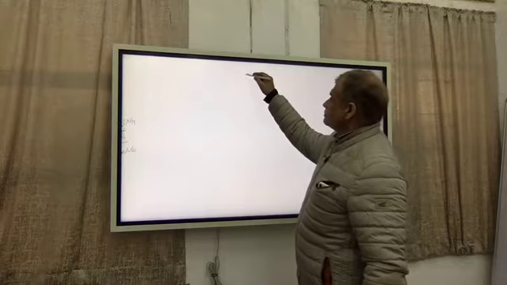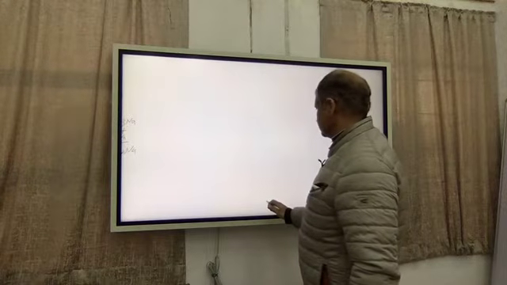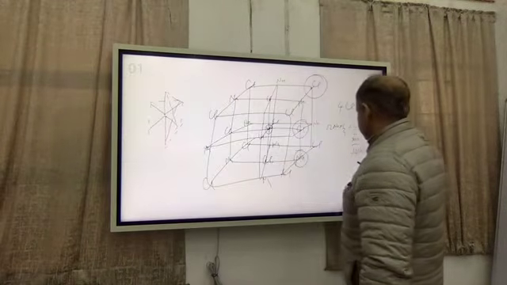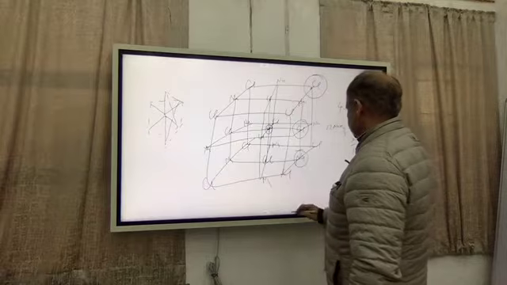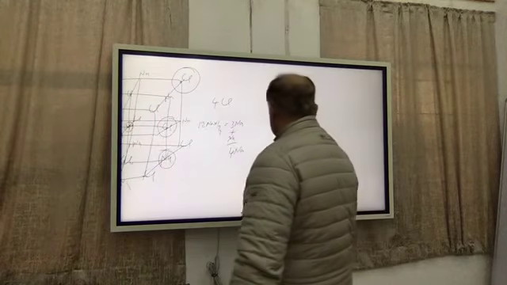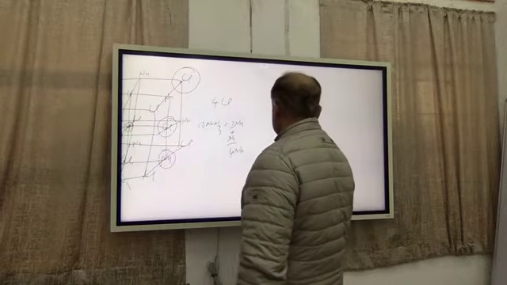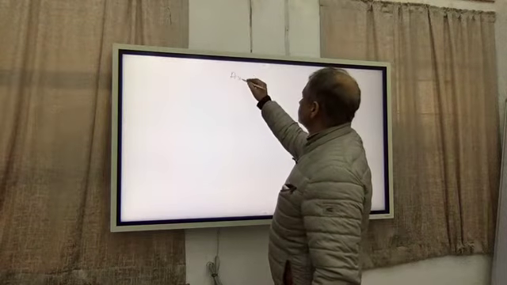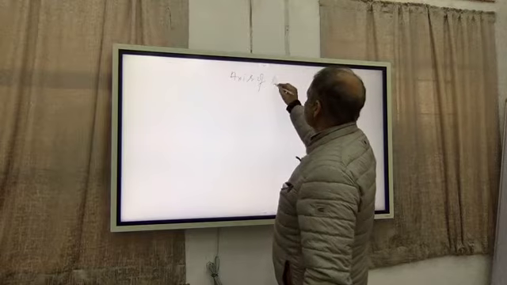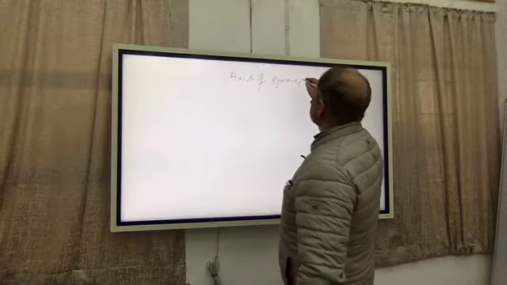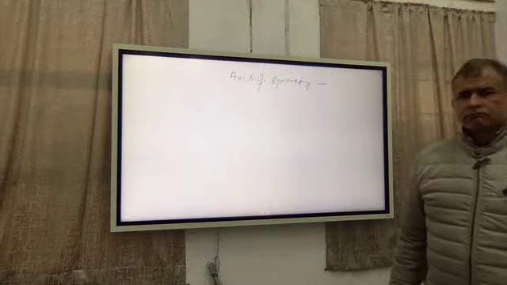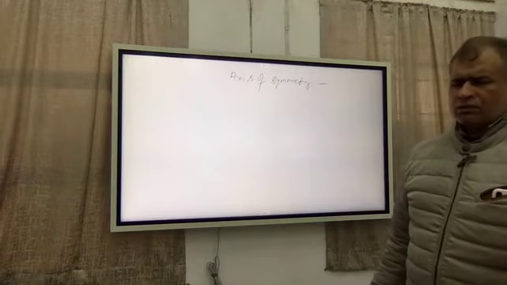Number one, axis of symmetry. The definition you can find in many books.